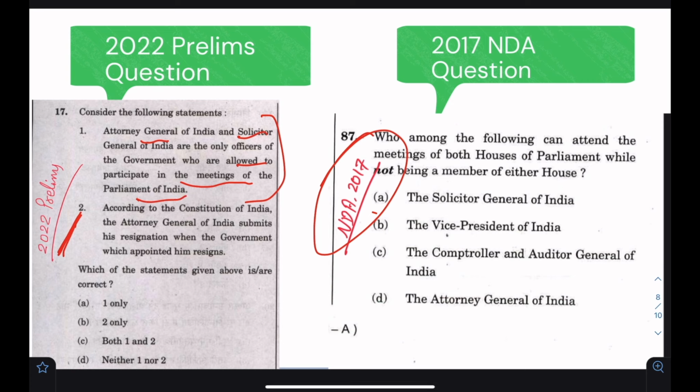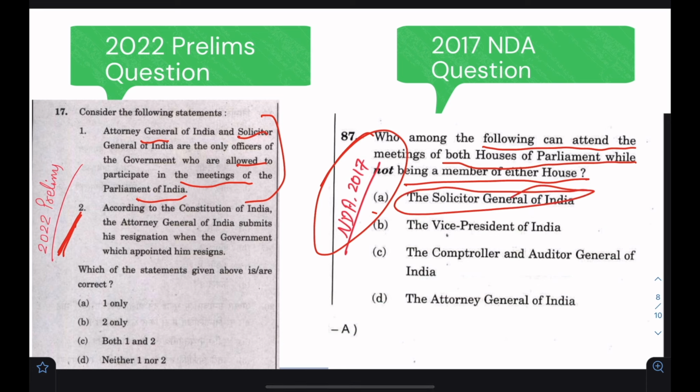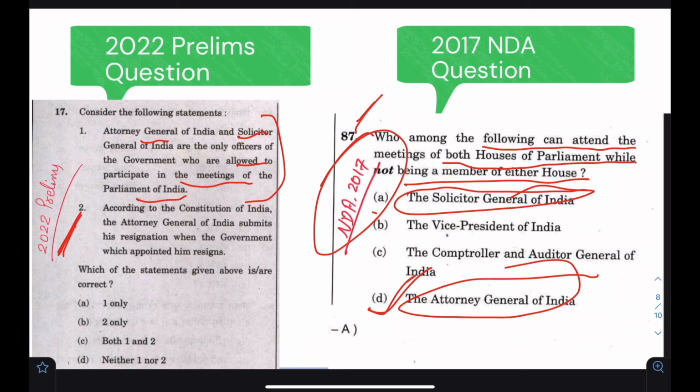In this question, it is written: who among the following can attend the meetings of both the Houses of Parliament while not being a member? Both these options are given, and only this option is correct. So from the knowledge of this question, you could have easily guessed that this particular statement is incorrect. That would have made your life easier in 2022 prelims.